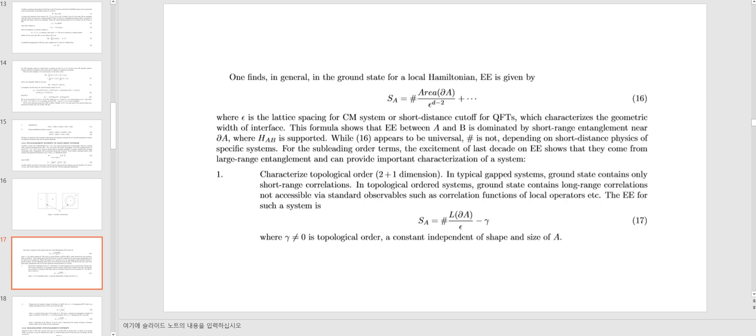This number is not dependent on short-distance physics, but on large-range entanglement, and can provide important characterization of a system, for example topological order in 2 plus 1 dimensions. In typical gapped systems, the ground state contains only short-range correlation. In topological order systems, the ground state contains long-range correlation, not accessible via standard observables such as correlation functions of local operators. The entanglement entropy for such a system is like this, where gamma, which is not zero, is the topological entropy, a constant independent of the shape and size of A.